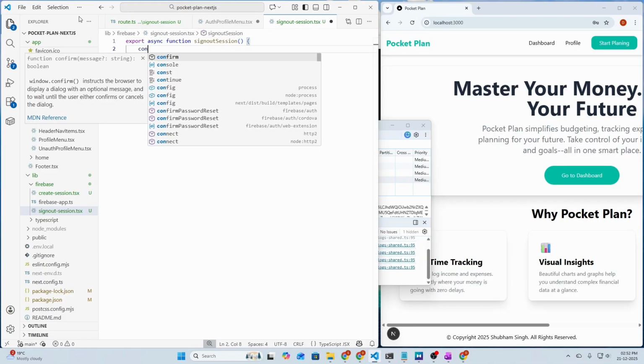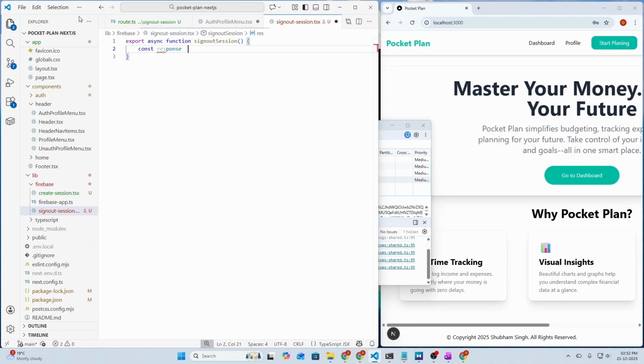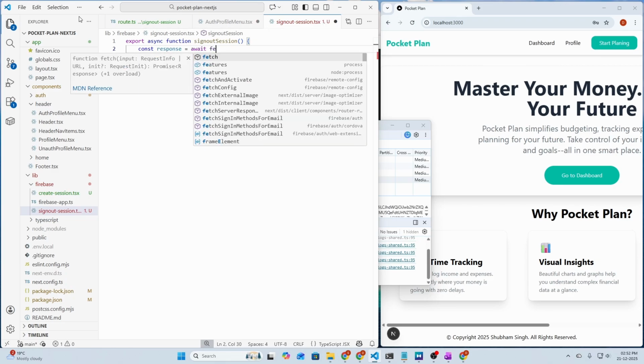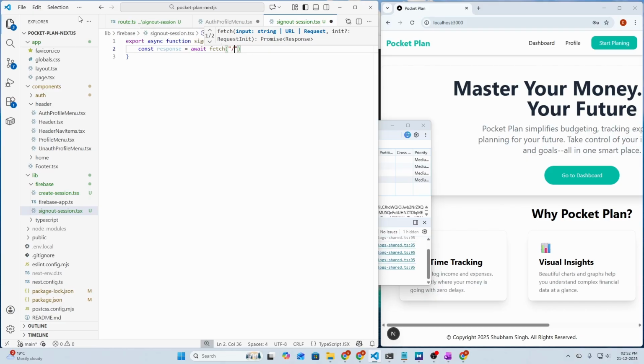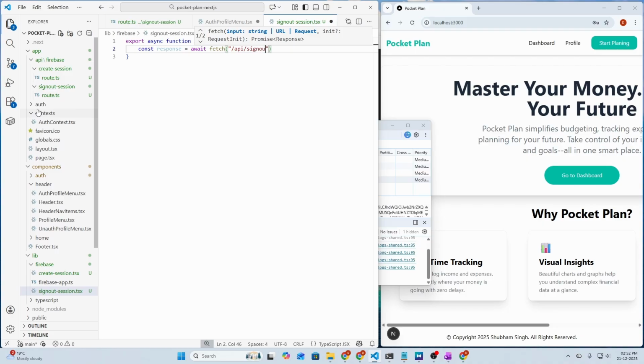Then here we say const response equals await fetch and pass the API route. So API, firebase, slash sign out session, and then we need to configure it.